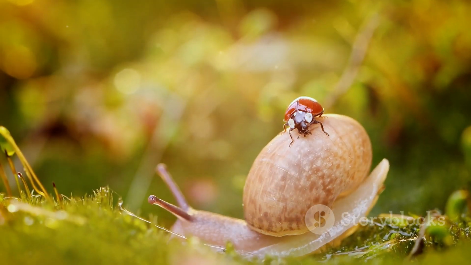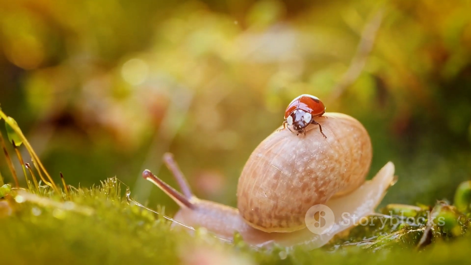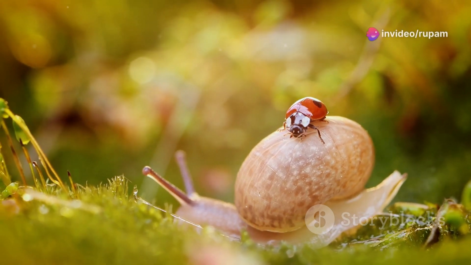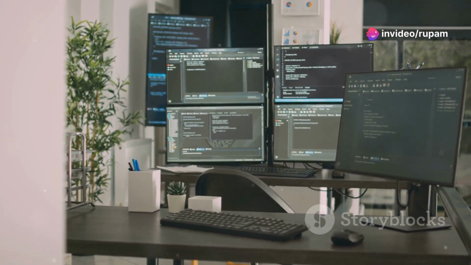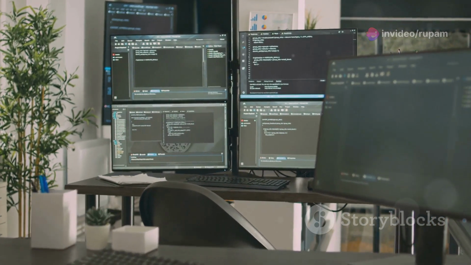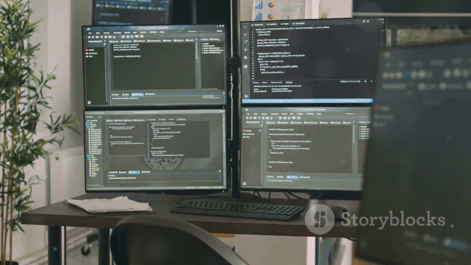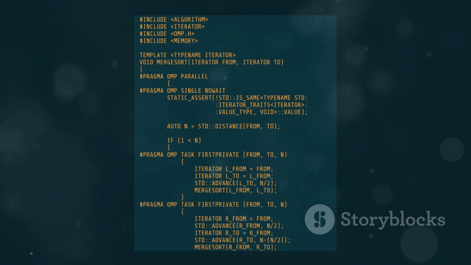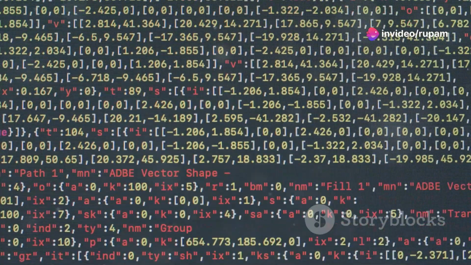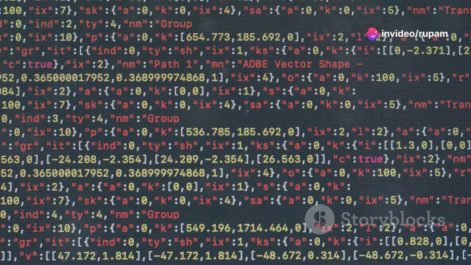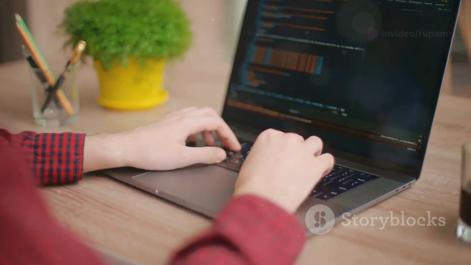Now let's talk about performance, or rather, the lack thereof. We're going to make our Hello World program so slow, it'll make a snail look like a cheetah on a sugar rush. We'll start by adding some nested loops, because nothing screams efficiency like making your computer do the same thing over and over again for no reason. And to really grind things to a halt, let's throw in some recursion, just for good measure. There we go. Our Hello World program is now so slow, it's practically running in reverse. It's like trying to run a marathon through quicksand.